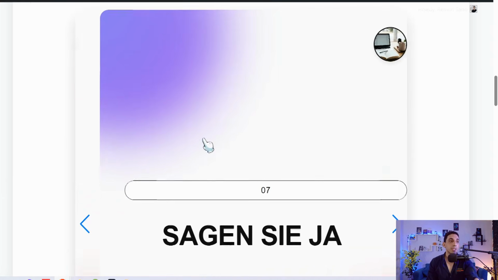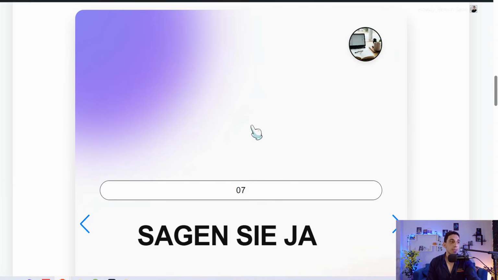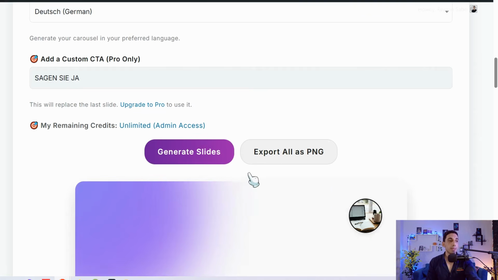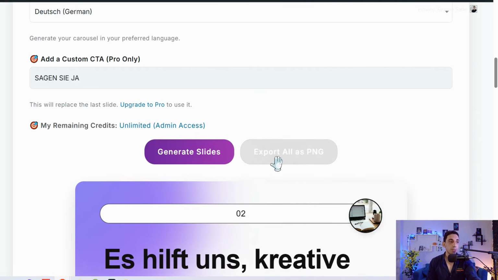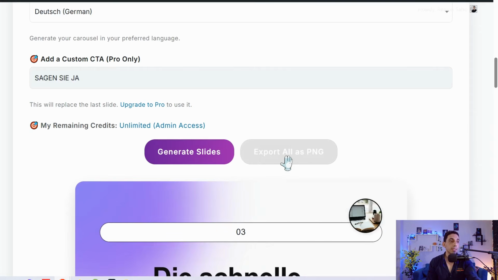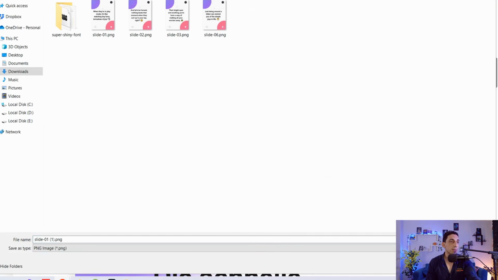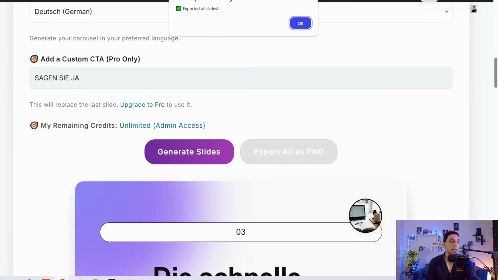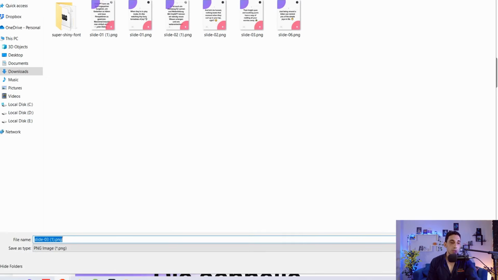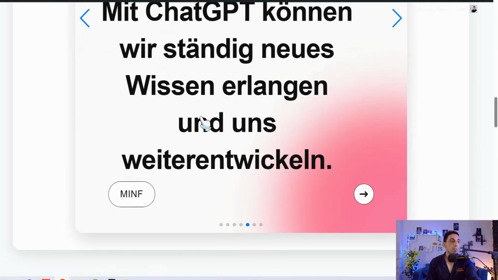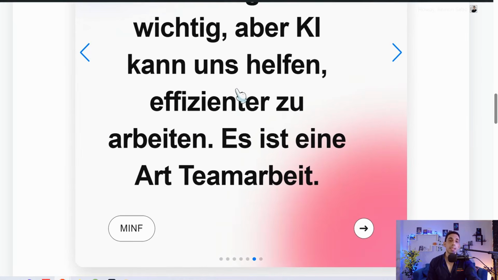You have two ways to download these images, either by going to this button, export all as PNG. So click over this button and here you can find all your images downloaded one by one. Okay, like this one, number one, save it, and number two, and so on and so forth. Okay, so just cancel all these downloads. Or you can select one of these slides and click over it to download as a single image as you want.